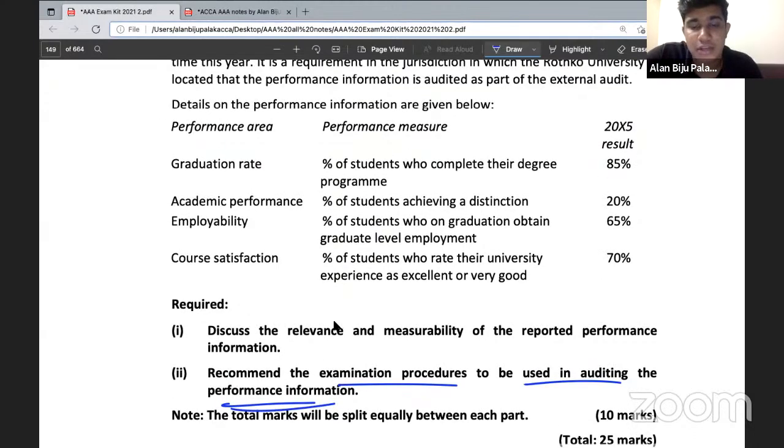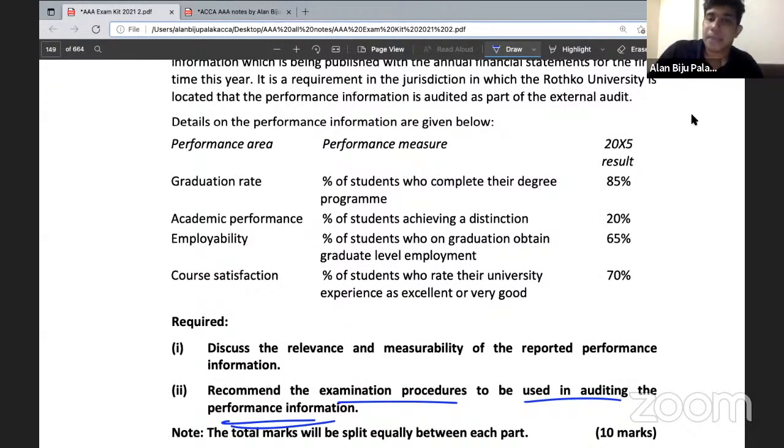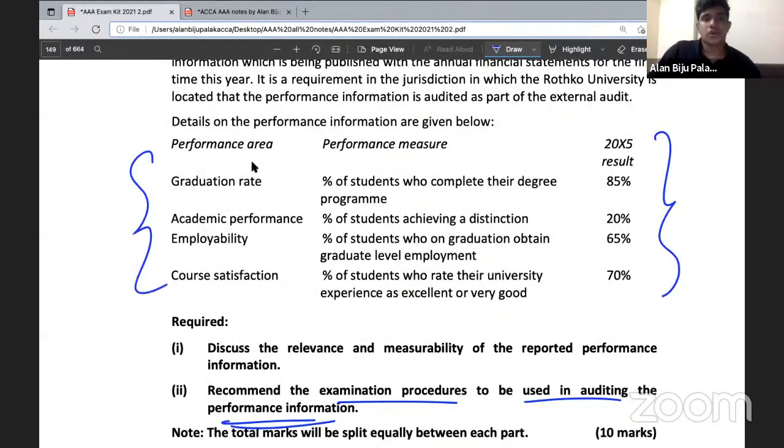So what are the things that you need to consider here? See, these are the KPIs or key performance indicators. So this is a college, and therefore their key performance indicators are graduation rate, academic performance, employability, and course satisfaction. And the related achieved results are 85% graduation rate. The students who have appeared for the exams have cleared at 85%. 20% of their students have received distinction. Then 65% of their students who have completed the graduation received employment. And in addition to that, 70% of their students have also rated their college excellent or very high.